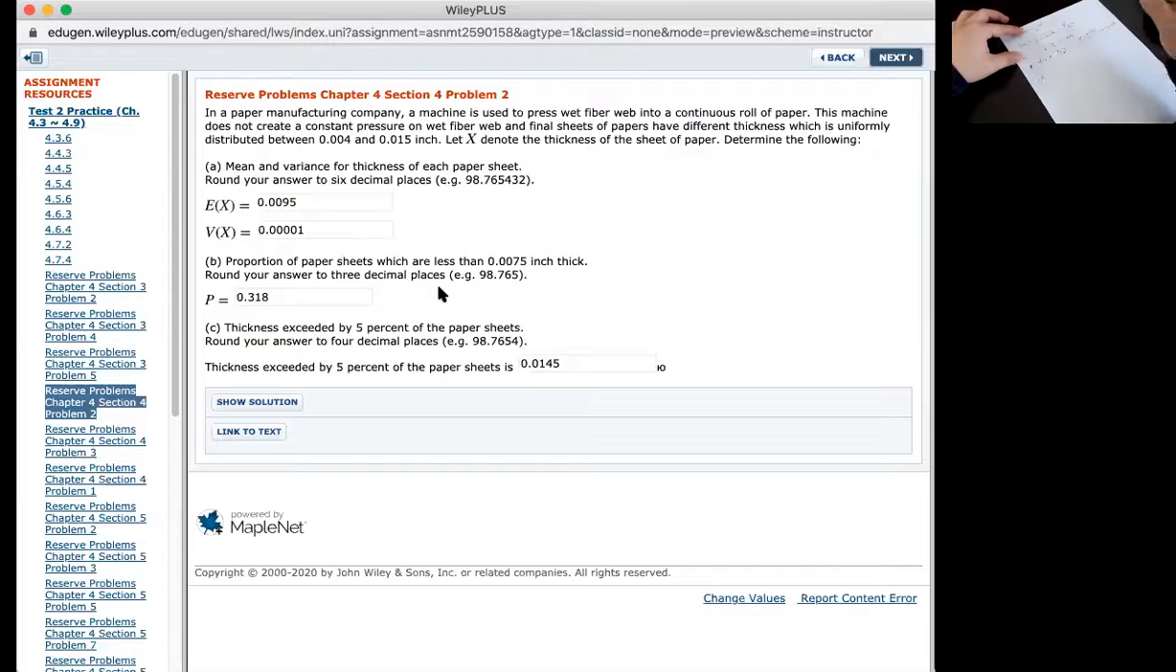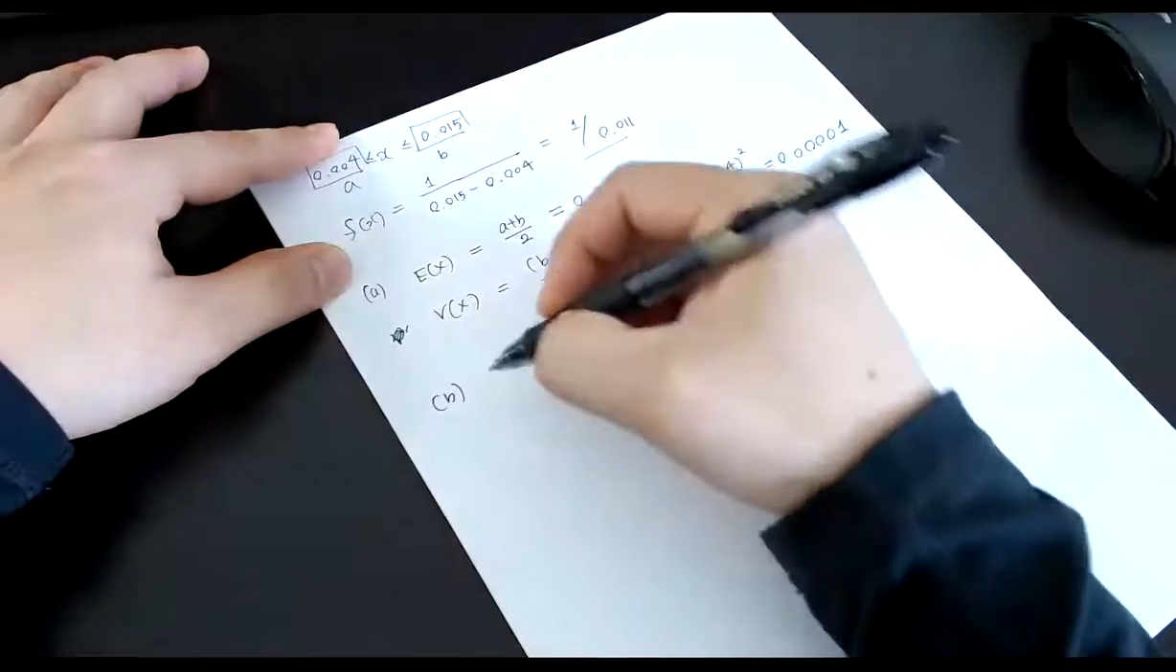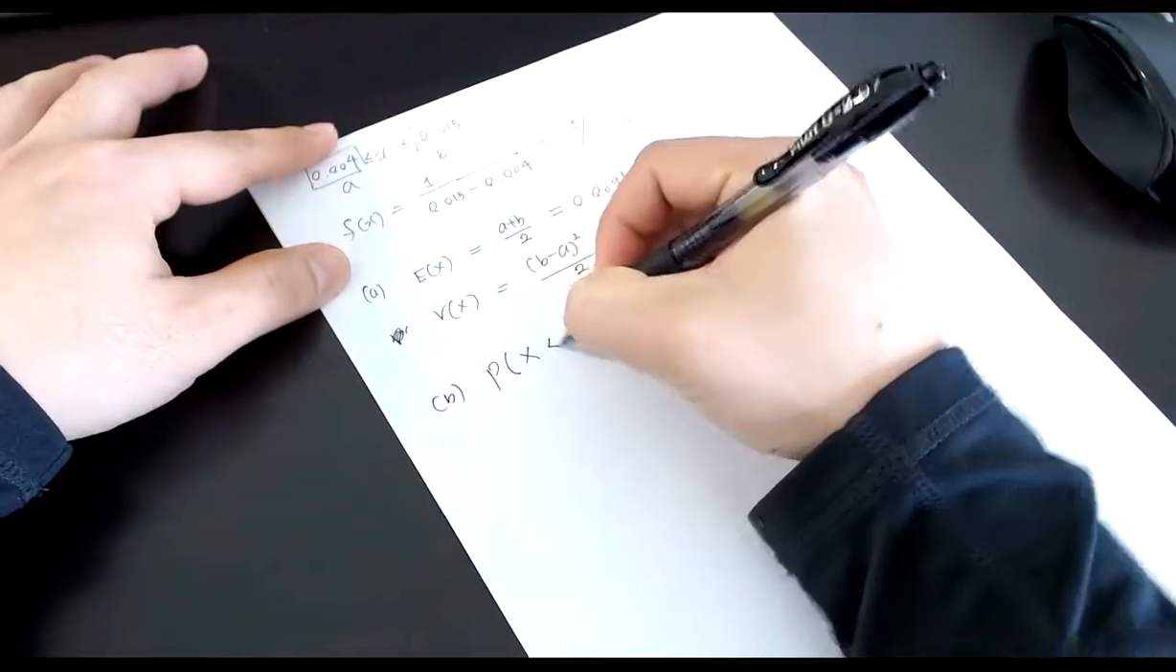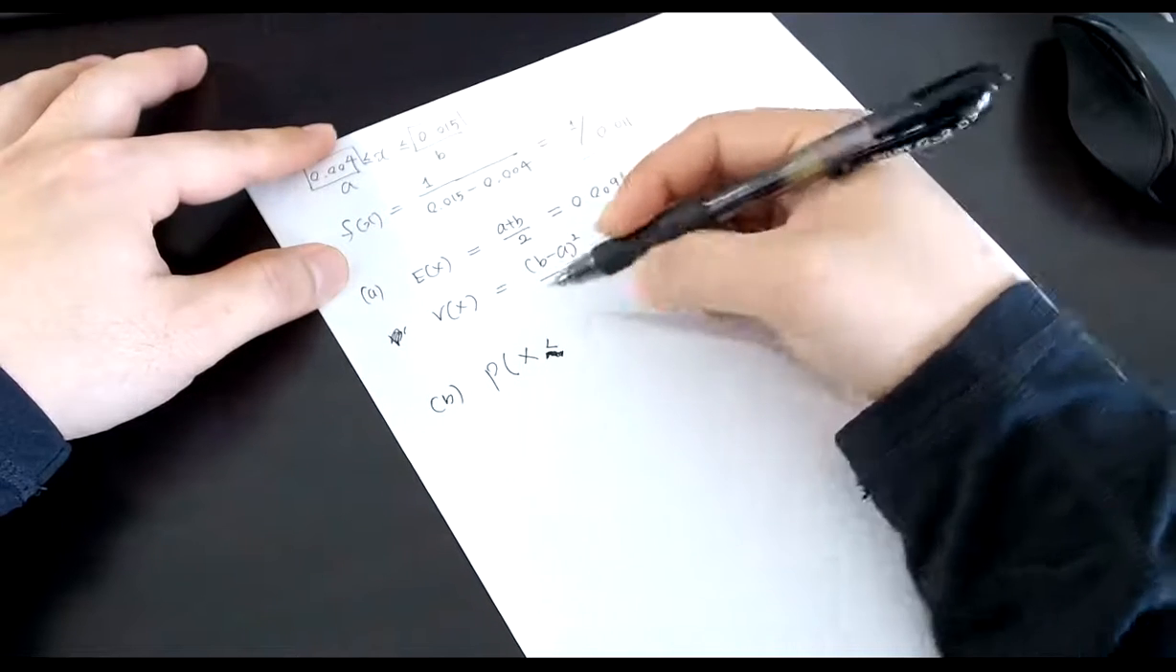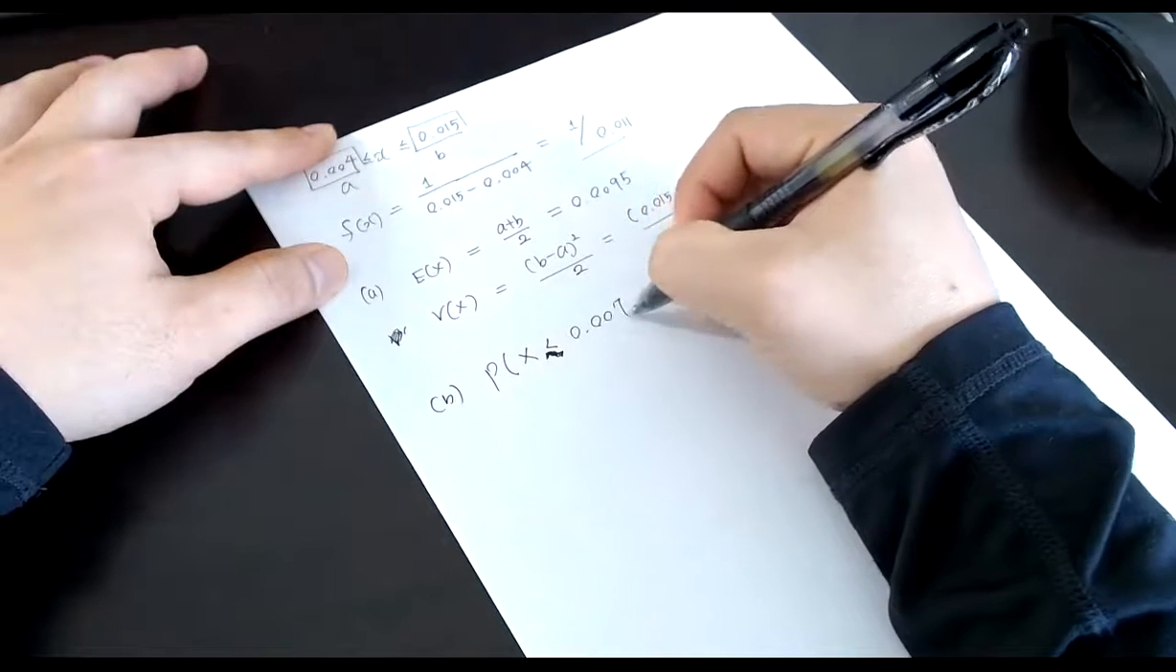Okay. So proportion of paper sheet which are less than 0.0075. What does that mean? Proportion of the paper sheet means probability. Probability of thickness of the sheet paper is less than 0.0075. That's the question. Then what? We need to find the probability that x is less than, it should be less than, right? So we don't include the equal sign. Less than 0.0075, right?